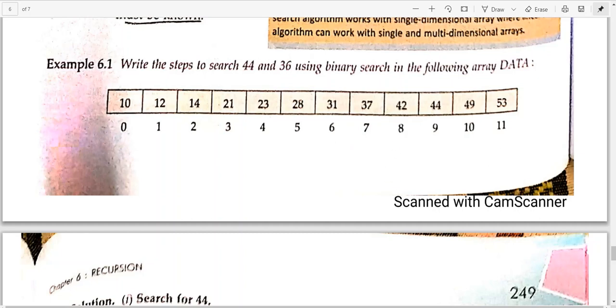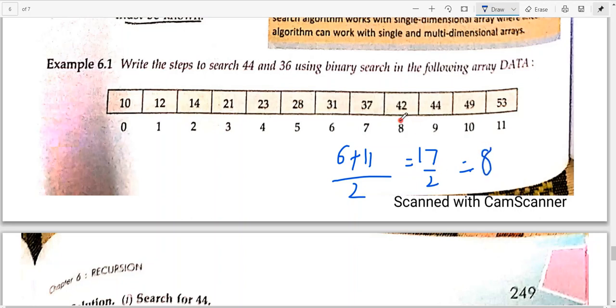So we will write 6 plus 11 divided by 2. That will be 17 by 2, and this 17 by 2 will give you an integer value. Although you will get 8 point something, we will take 8 only, the integer value.